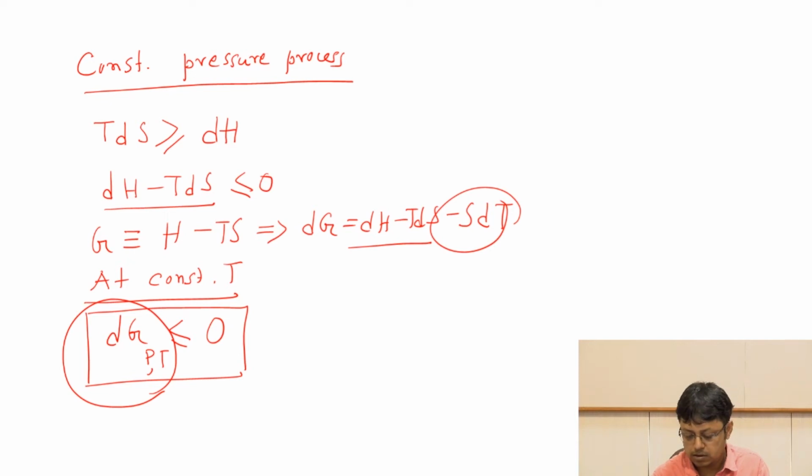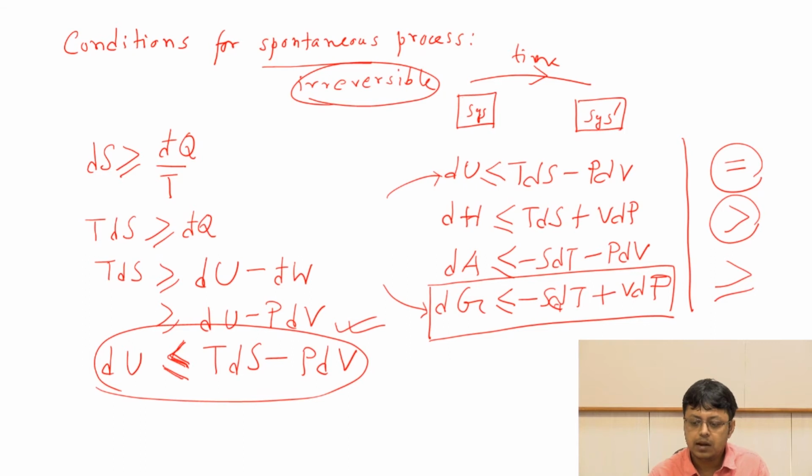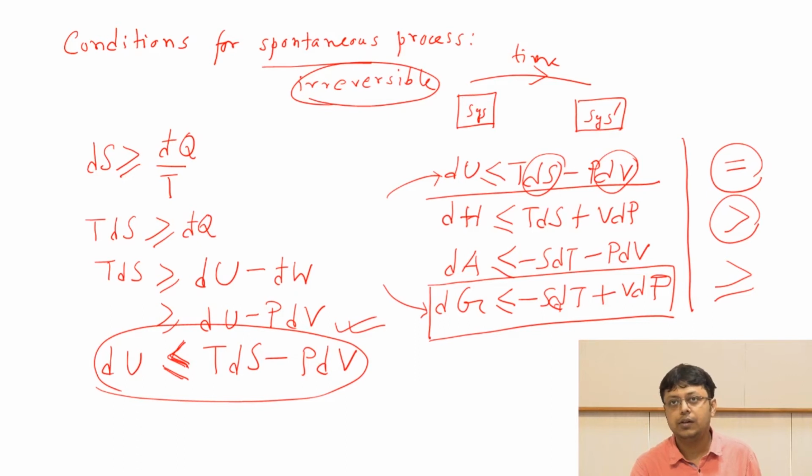Now, if you try to remember all these things, if you go back one step and remember that we had all these four equations, the conditions for spontaneity, if you use the first equation, remember that I have to keep dS constant and dV constant, then only I'll get dU less than or equal to 0. It directly follows from this equation. Similarly, for dH less than or equal to 0, I have to keep dS and dP constant. But usually those are not natural choices that you vary in an experiment.